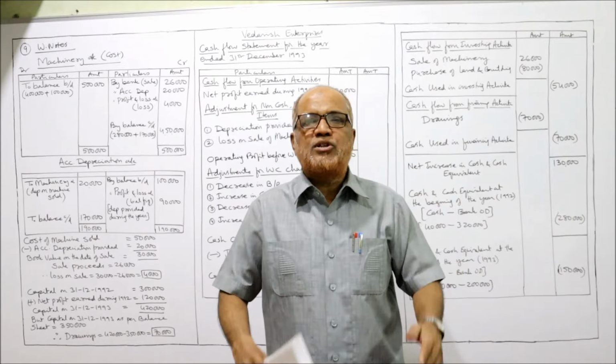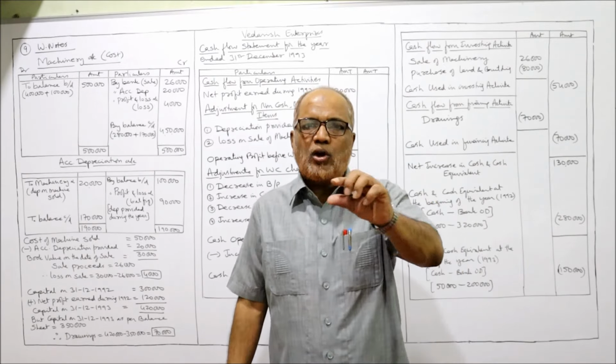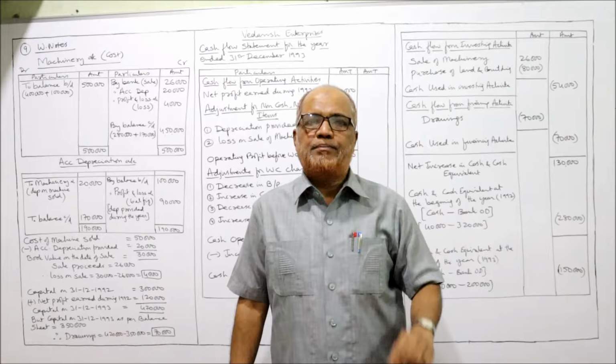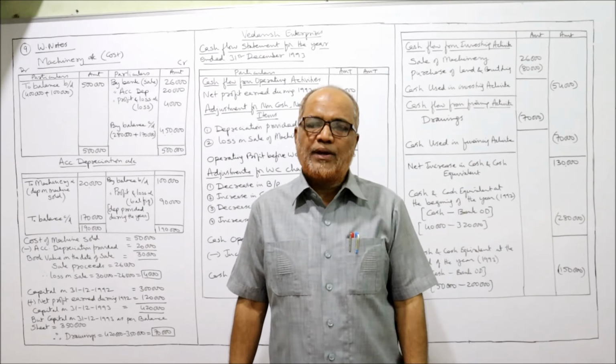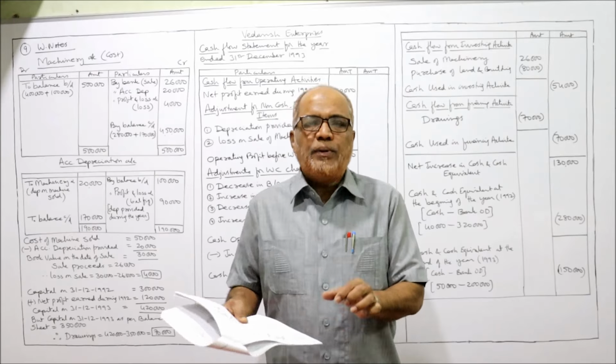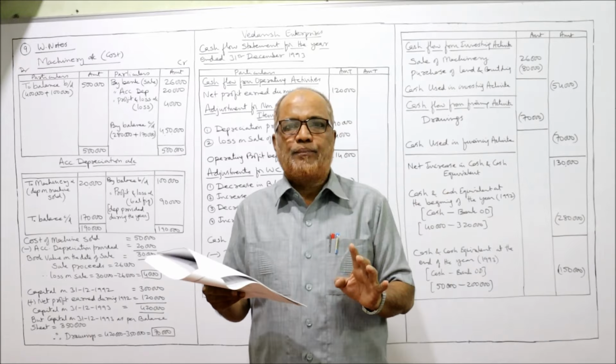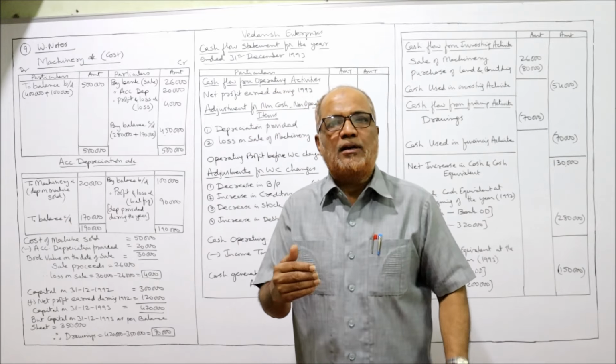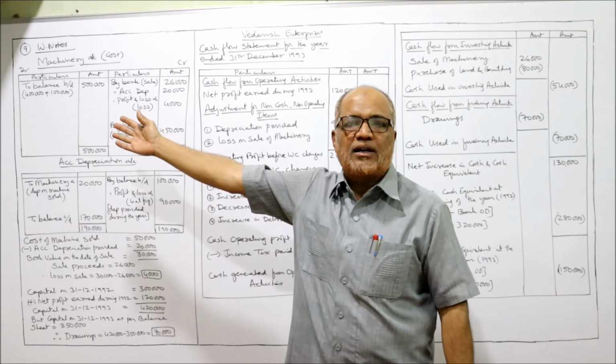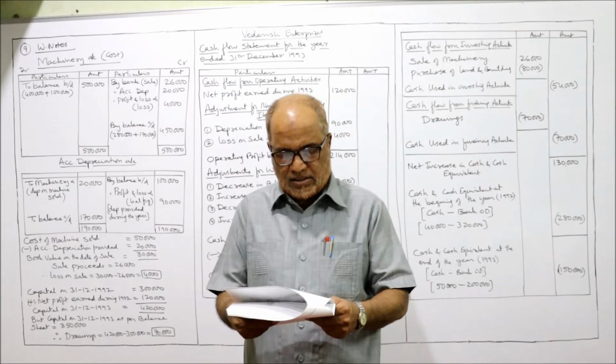The profit will be kept separately in the profit and loss statement, in general reserve, like that. Here there is no general reserve and no P&L account, so the profit is adjusted in capital. So we make use of the capital to find out the cash flow from operating activities.